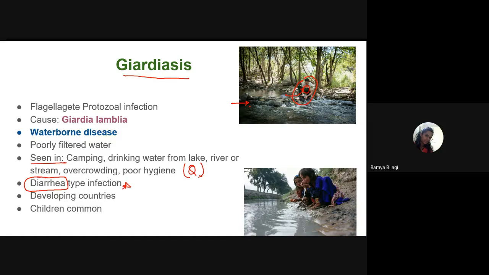And very important is that I'm not using the word dysentery. Like in amoebiasis we have used the word dysentery. Here what is the word used? That is diarrhea. That is watery stools. It is watery stool without blood. And it is most commonly seen in the developing countries, and it is more common among children.